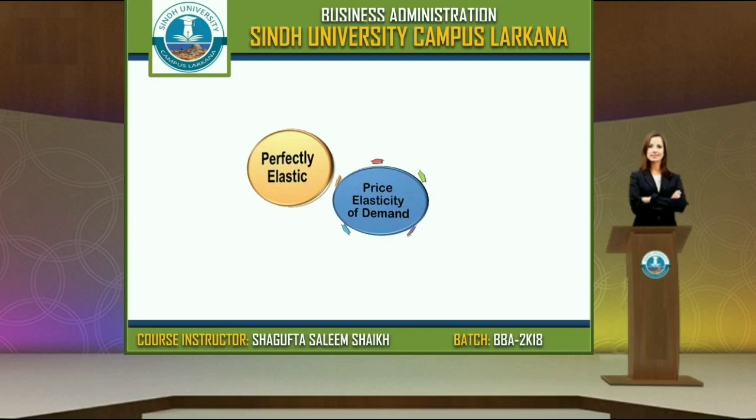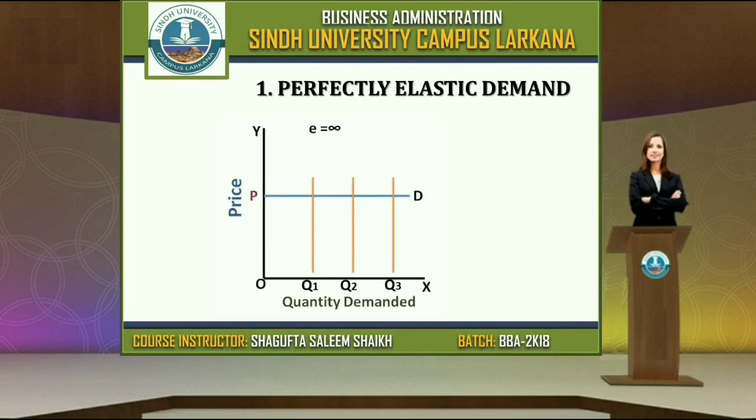You can observe it through a diagram here. On the x-axis we have taken quantity, and on the y-axis price. Now you can see the demand curve is horizontal, not changing at all. The price is stable, but quantity is changing here. Q1, Q2, Q3 mean different quantities. Quantity is varying or changing though there is no change in the price. Price is stable, but still quantity is changing.